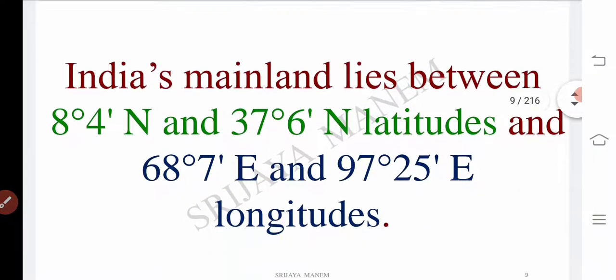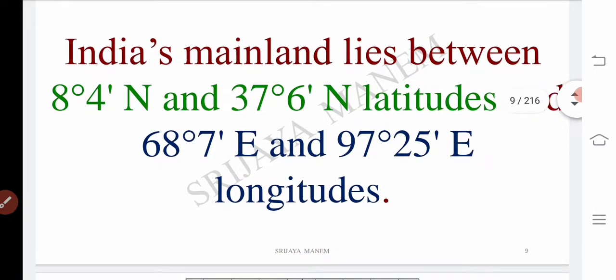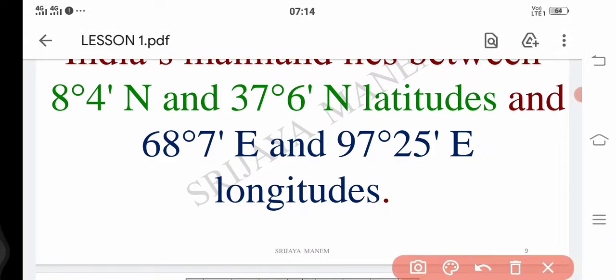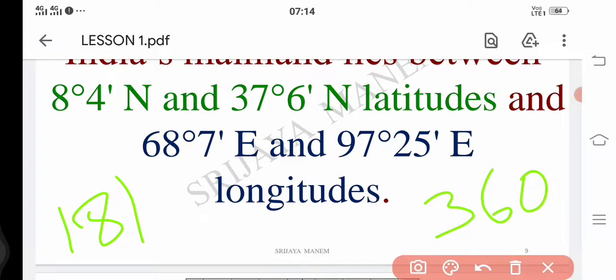Now we go through this one. We all know that there are nearly 180 latitudes, including the equator, 181 we have. Total how many latitudes do we have? 181 latitudes are there. Okay, then we know that we have 360 longitudes. So we can observe 360 longitudes on the globe. That means, we all know that the earth is a circle. So you may observe, in mathematics also you study that a circle is about 360 degrees.